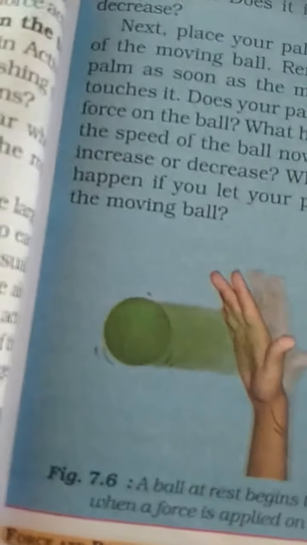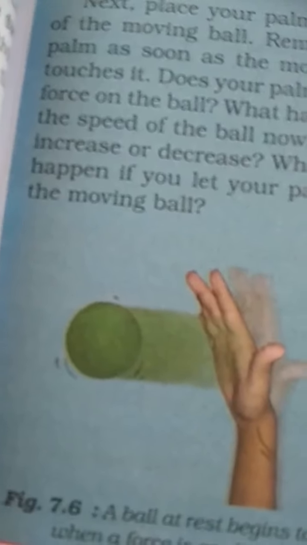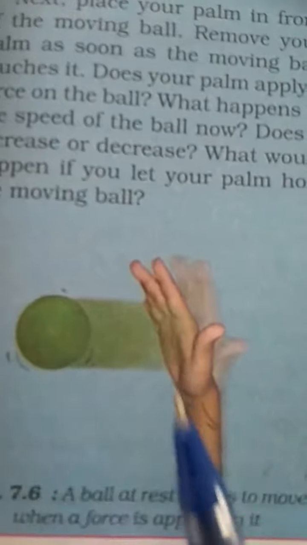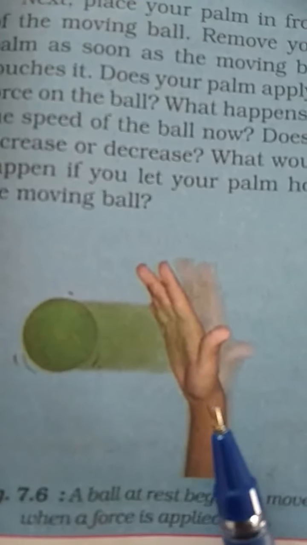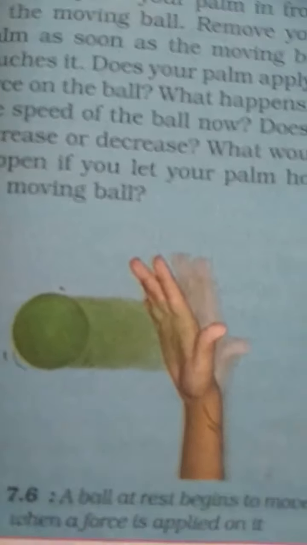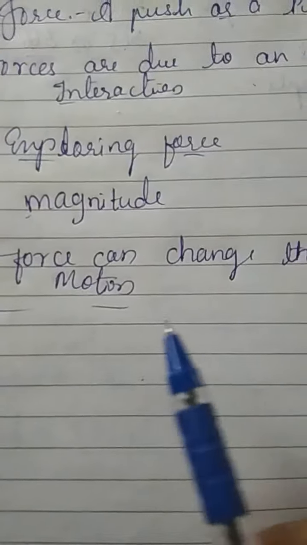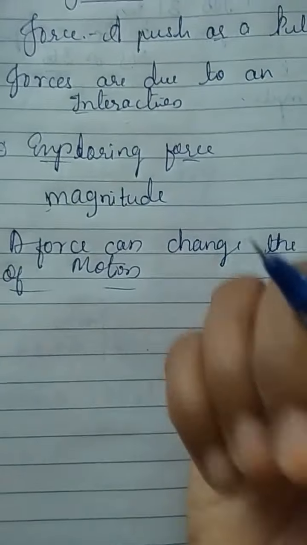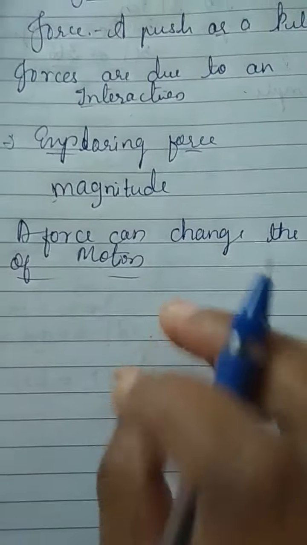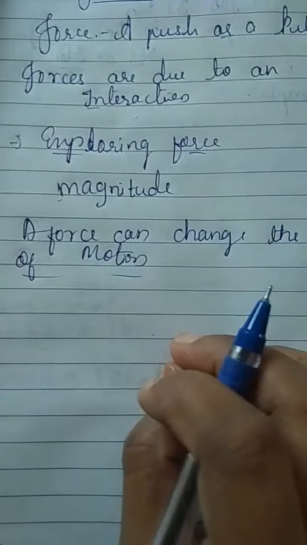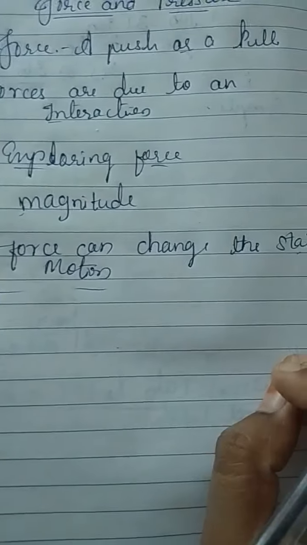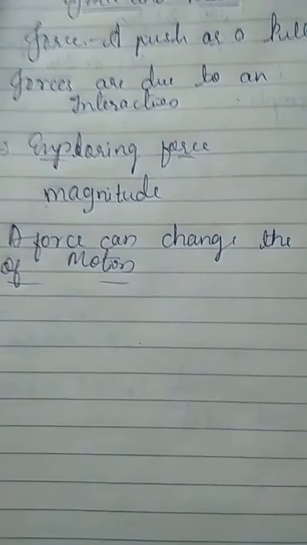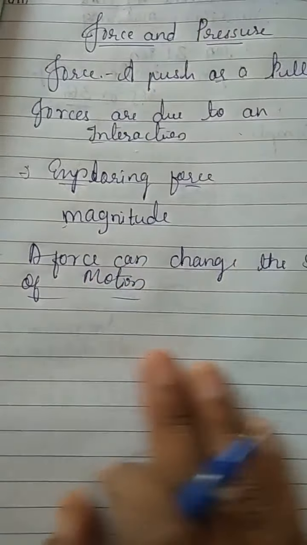For example, while taking a penalty kick in football, the player applies a force on the ball. Before being hit, the ball was at rest and so its speed was 0. The applied force makes the ball move towards the goal. Suppose a goalkeeper makes a jump to save a goal. By his action, the goalkeeper tries to apply force on the moving ball. The force applied by him can stop or deflect the ball, saving a goal from being scored.